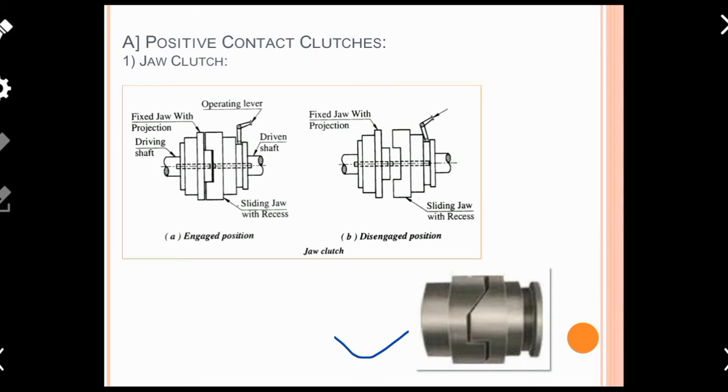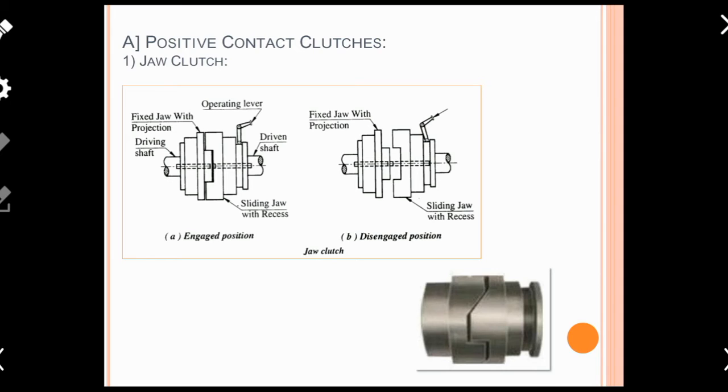Look at the bottom figure. This is the actual jaw clutch, generally used for various purposes of power and motion transmission. Especially, the jaw clutch is generally used in heavily loaded agricultural machinery like tractors or other agricultural machinery. This is the application of the jaw clutch.